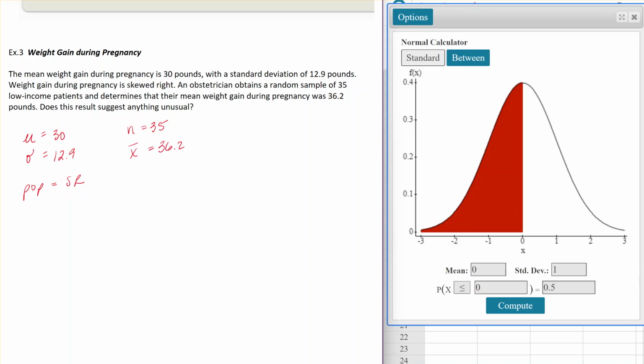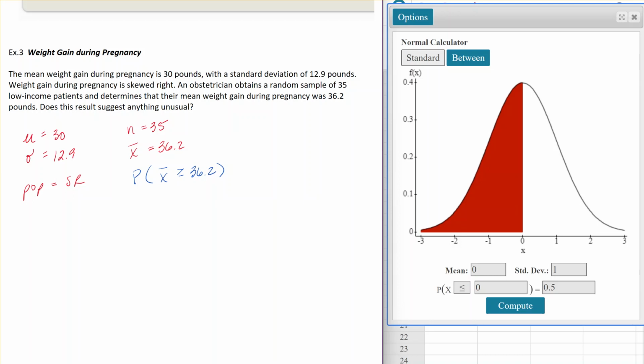The question that we're asking here is, what is the probability of getting an average weight gain greater than or equal to 36.2 pounds from a sample of 35 women? In other words, was the result that the doctor had from a sample of 35 women unusual?